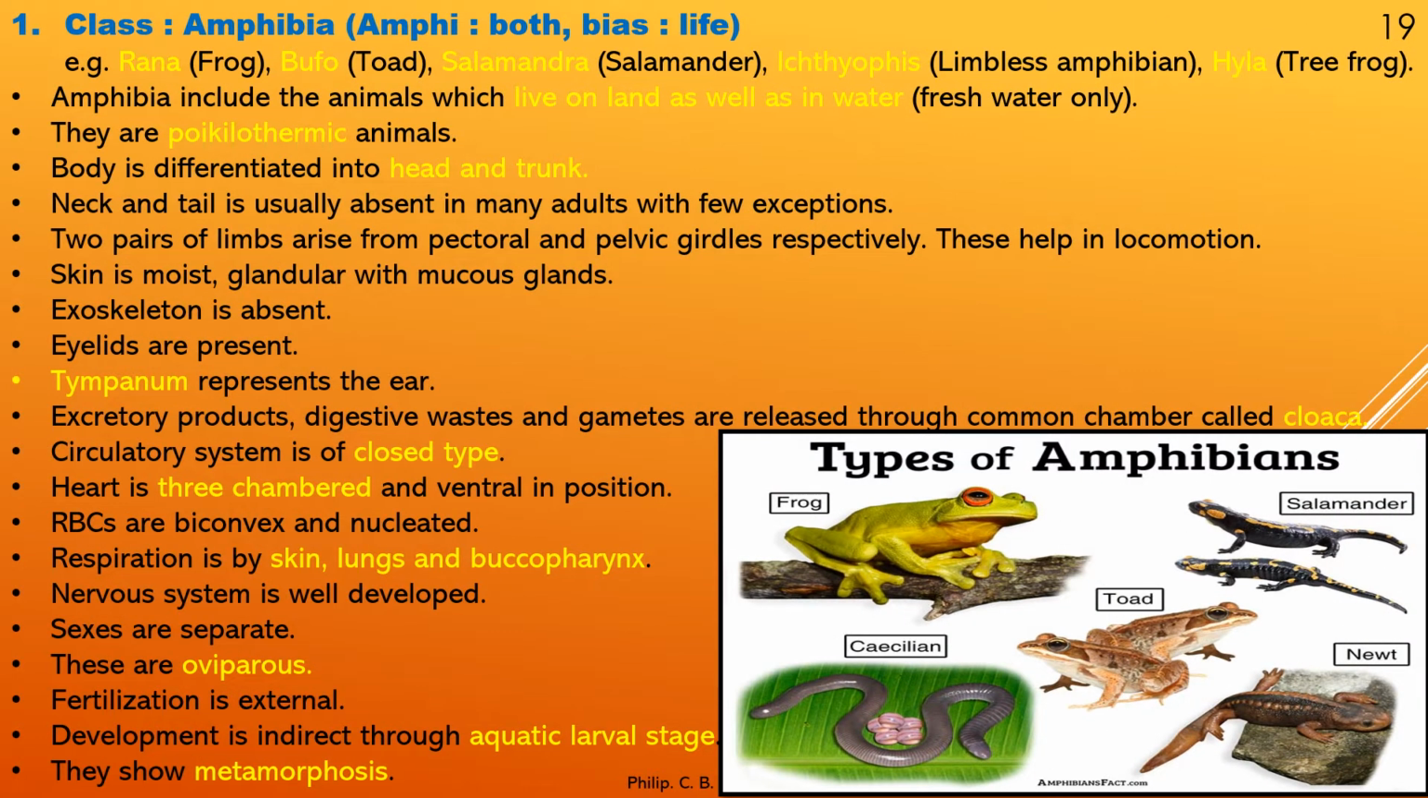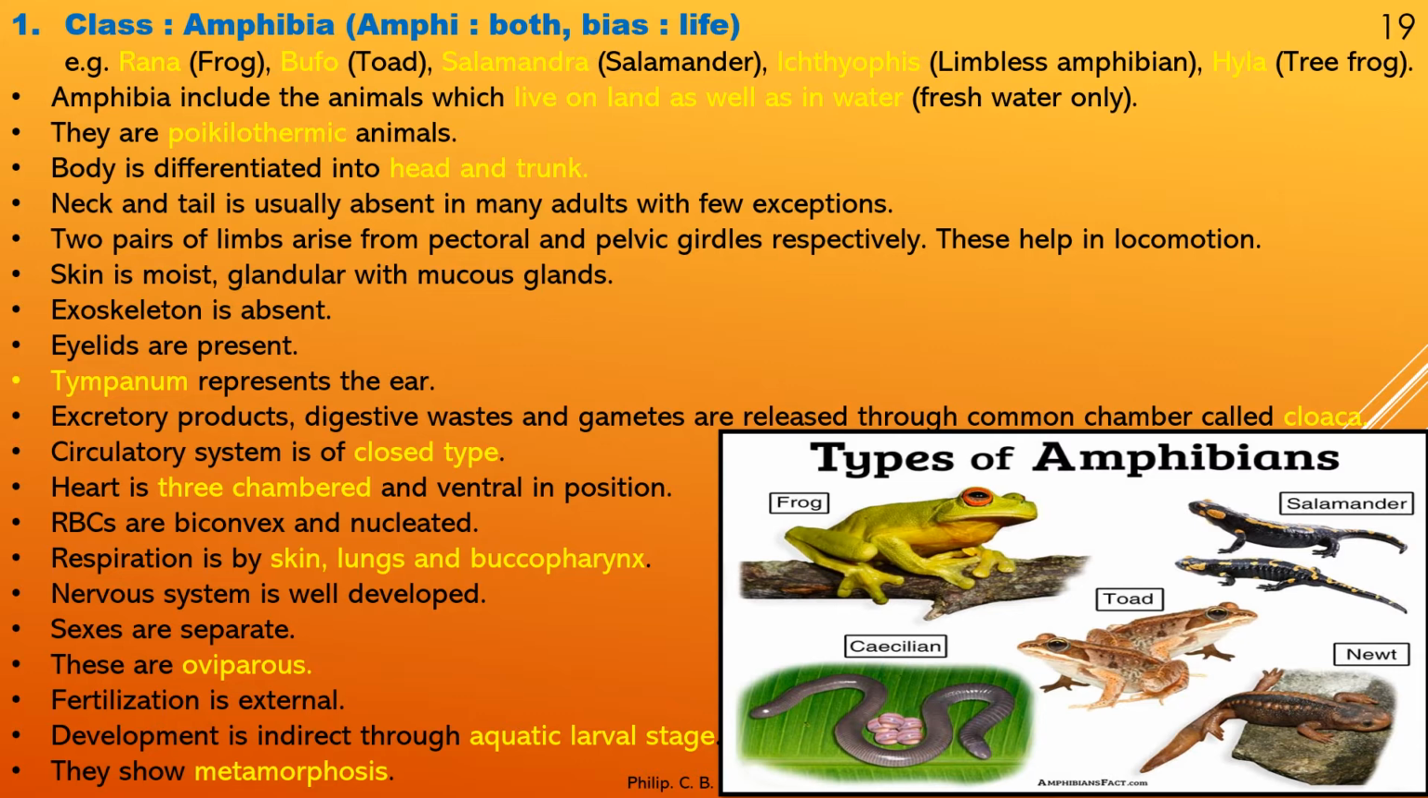Now we come to the second vertebrate of first class in Tetrapoda, that is Amphibia. Amphi means both, bios means life. Amphibia means present both on land and in water. Again here you can see quite a few examples.